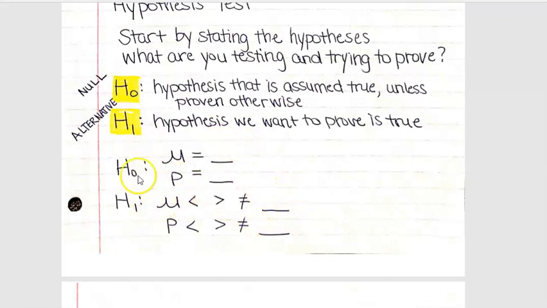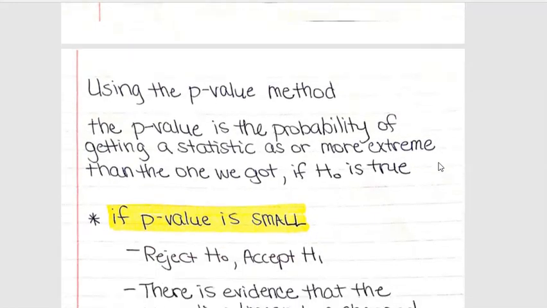The only thing that's going to change from one hypothesis to the next is whether we have a less than, greater than, or not equal to down here. And you should be able to figure that out based on what the problem is asking. If it says, has there been a decrease? Well, then we're using less than. If it says, have scores increased over the last year? Well, you're doing greater than. If it says, has there just been a difference or has something changed, then you would do a not equal to, because then you're concerned with both less than and greater than.